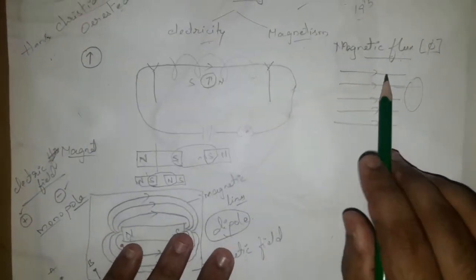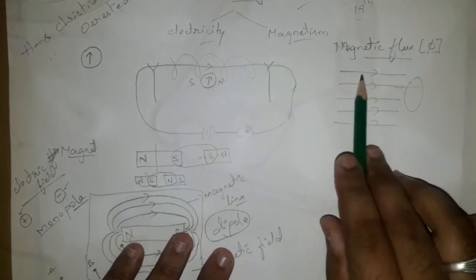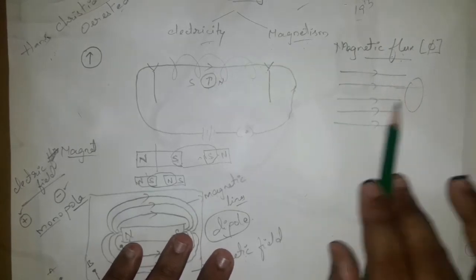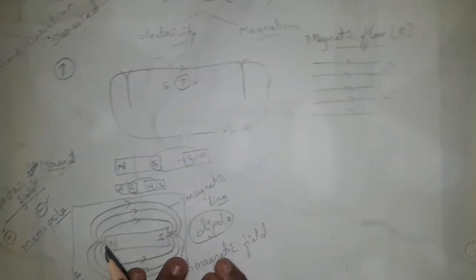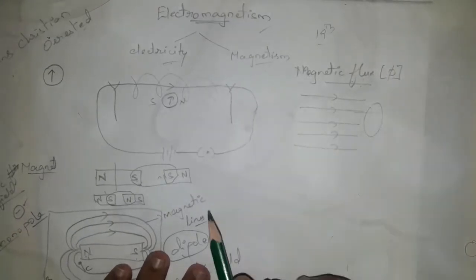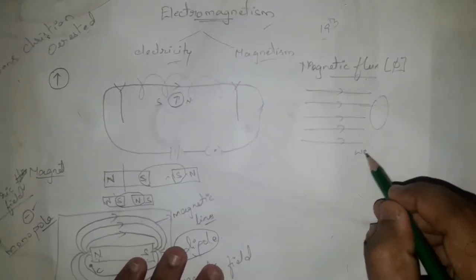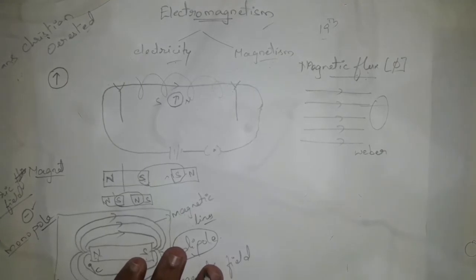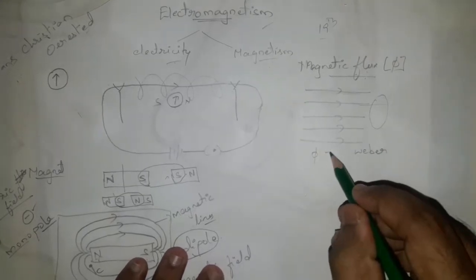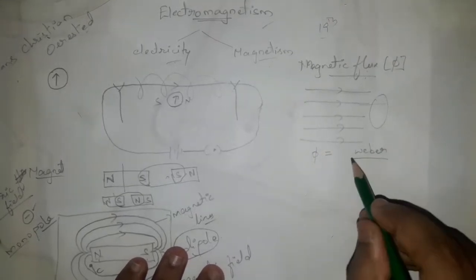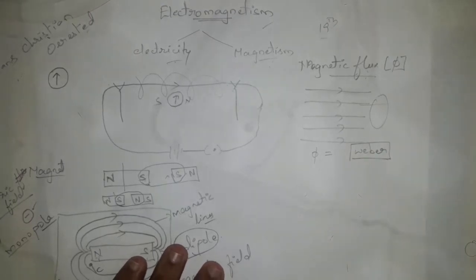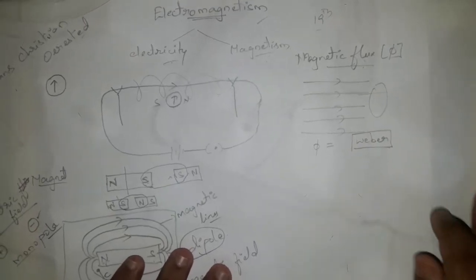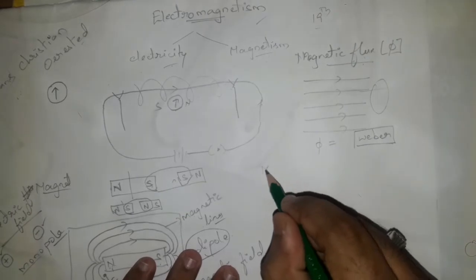Now coming back to the chapter concept. These lines which are passing through a certain area are called magnetic flux, which is denoted by phi, and it is measured in Weber. So the unit of magnetic flux is Weber. Next, coming to the magnetic flux density.